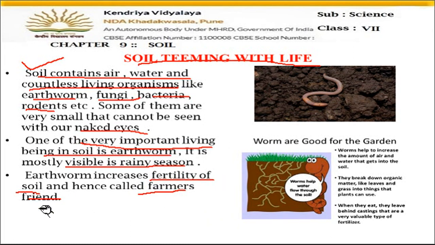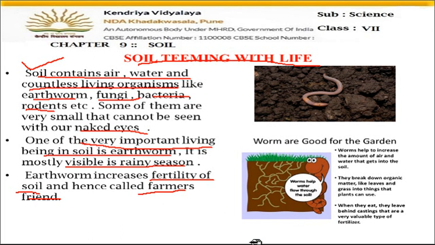When proper air and proper water go in the soil, then the soil becomes fertile. Fertile means now the soil is very good for the growth of the plants. If the plant does not get proper air, then also the plant will not survive. So these earthworms are helping the farmers to make the soil loose, so that proper air can go inside.